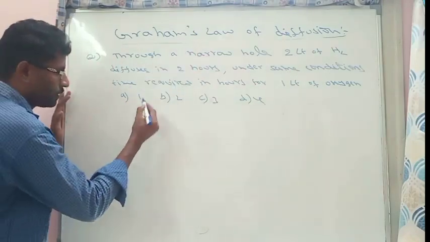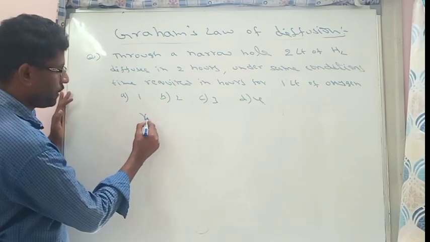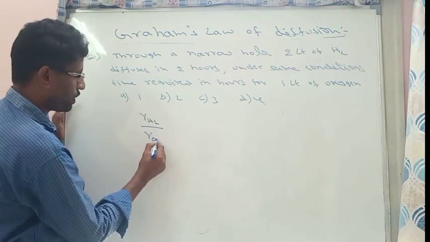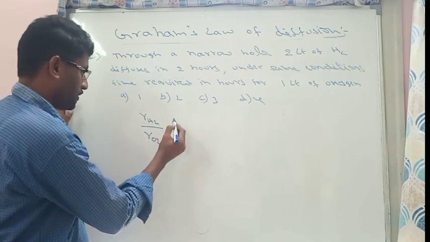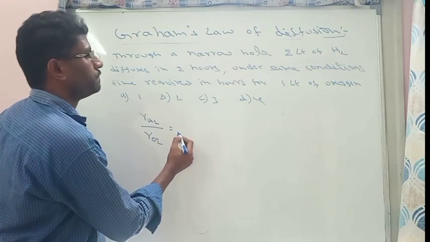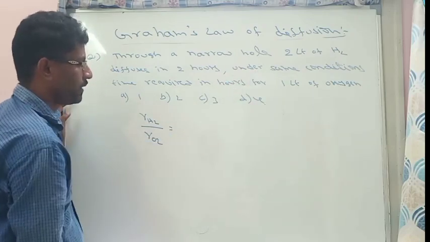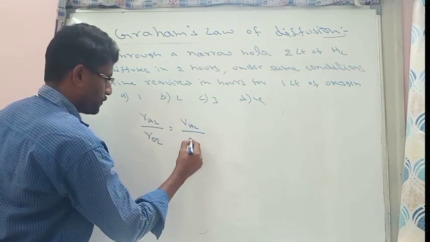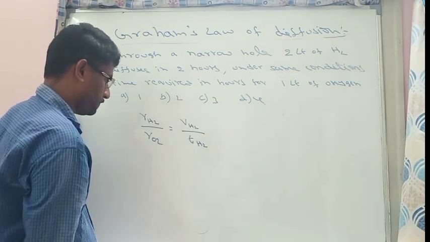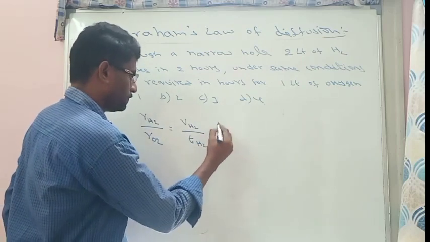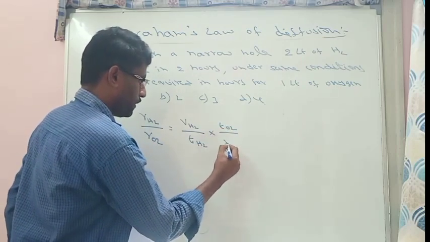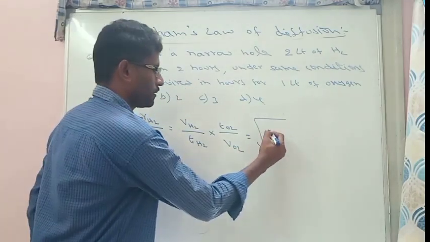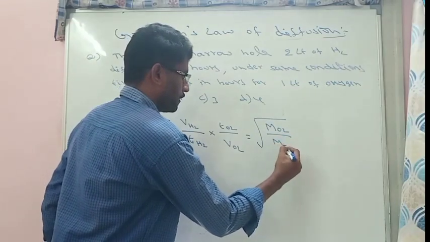So we know that rate of diffusion formula, rate of diffusion of H2 by rate of diffusion of O2, which is equal to, so volume and time is given, so volume and time, VH2 by TH2 into TO2 by VO2, which is also equal to square root of molar mass, MO2 by MH2.